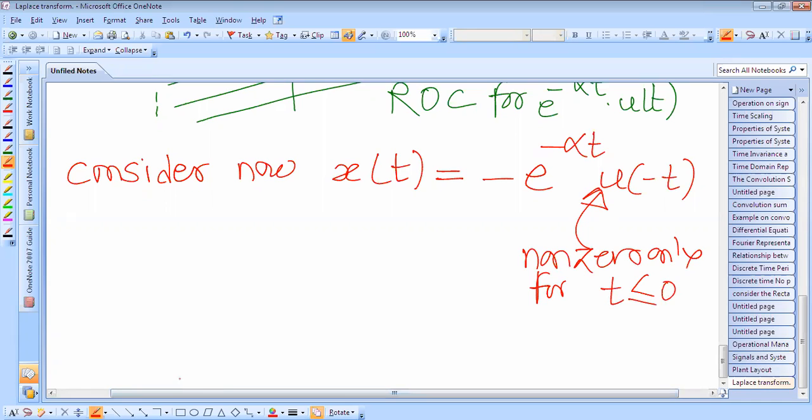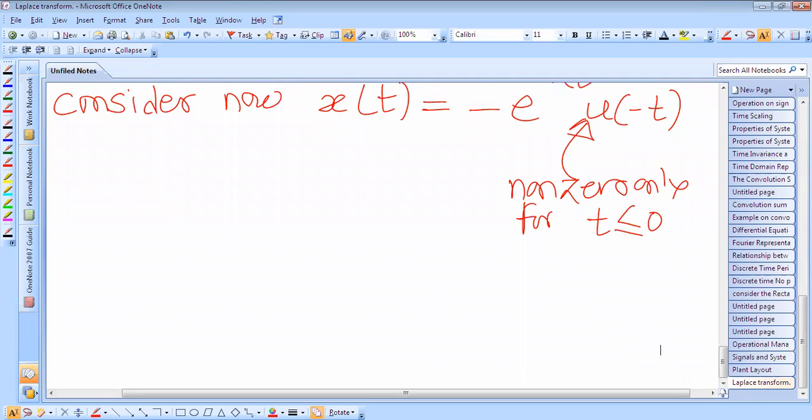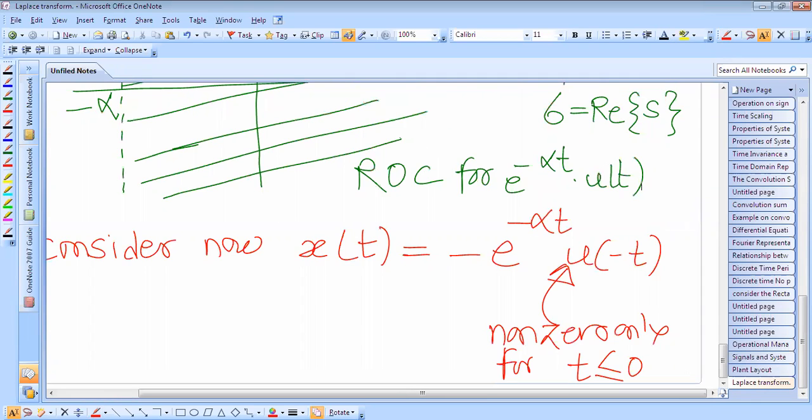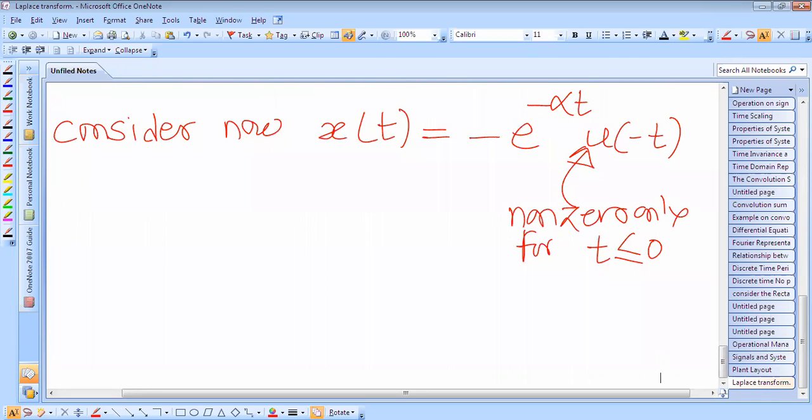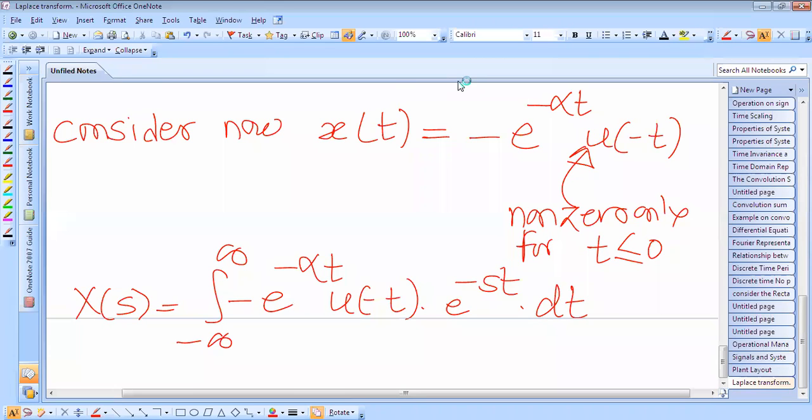Now we have to find the Laplace transform of this given signal. So X of s is equal to the integration from minus infinity to infinity of minus e raised to power minus alpha t u of minus t into e raised to power minus st dt, by using the Laplace transform formula.